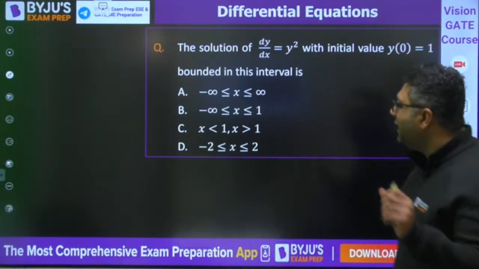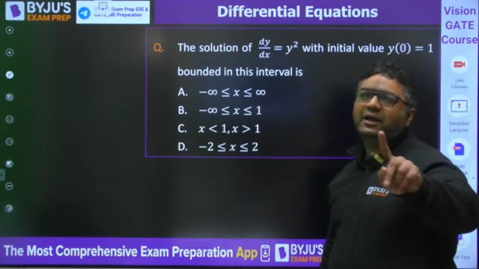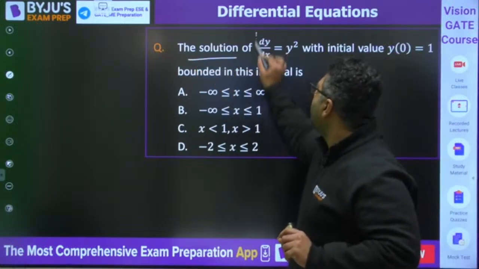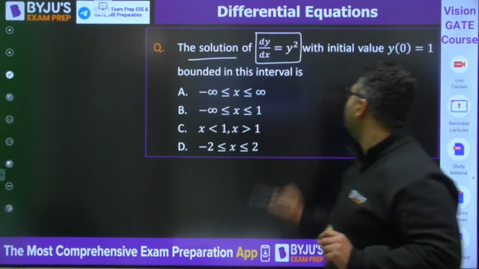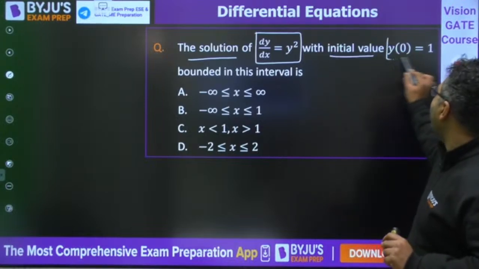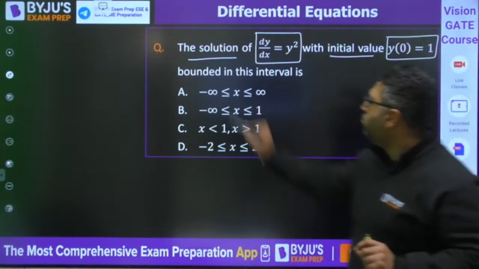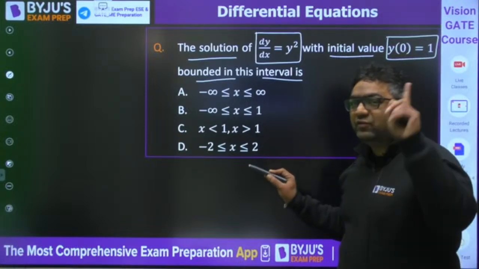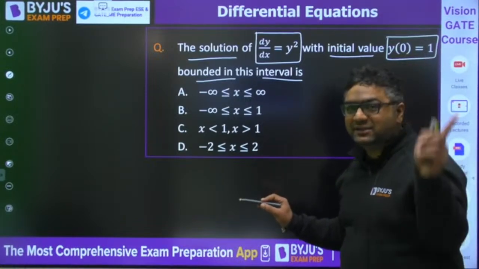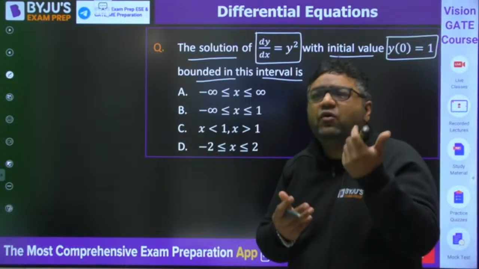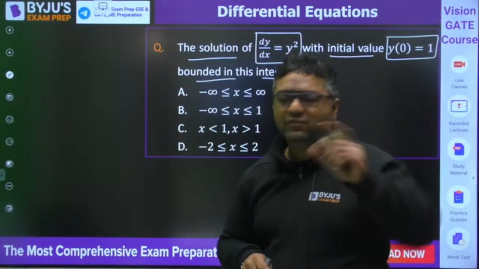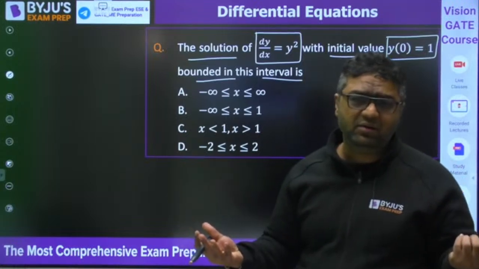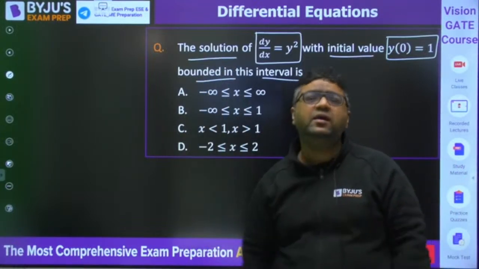Now here you will get the idea of what you were asking before. They have given the solution of dy by dx is equal to y square with initial value y(0) equal to 1, bounded in the interval. If you remember, there was a question where they said time is minus 10 to plus 10. That was not given for doing the integration, it was defining where the function is defined. So don't go for definite integration.